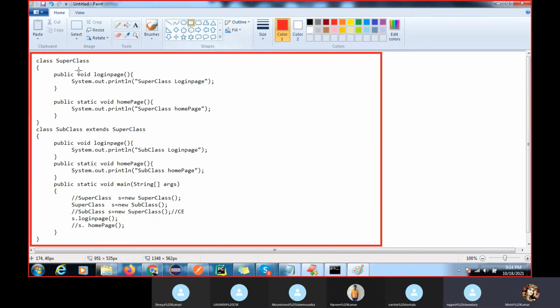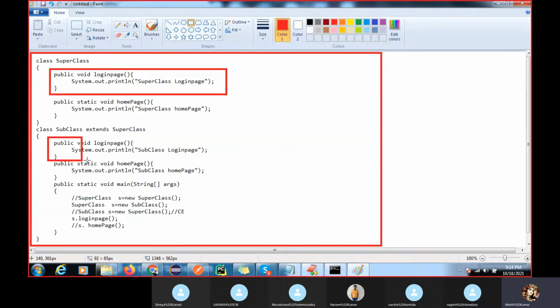So first we have to understand this is called method overriding. Why is it called the method overriding concept? Anyone having any doubt? Why is it called the method overriding concept? Okay, so the method overriding definition. What is the definition of method overriding?